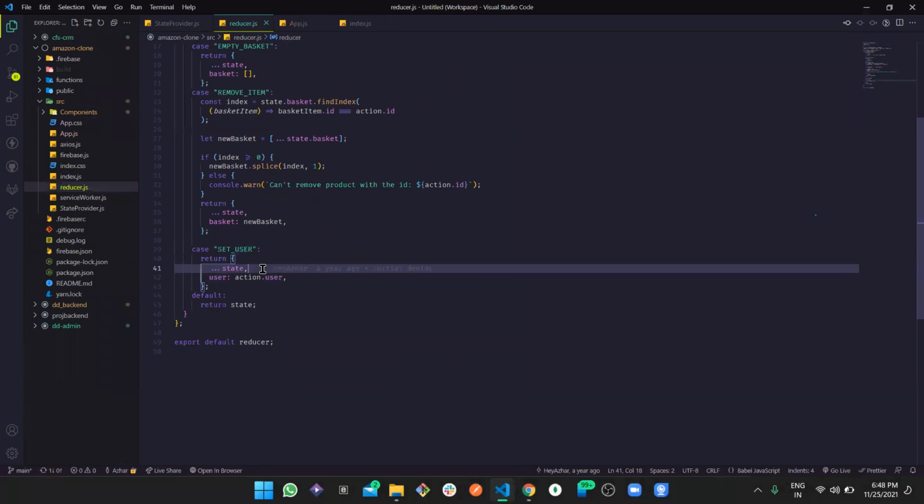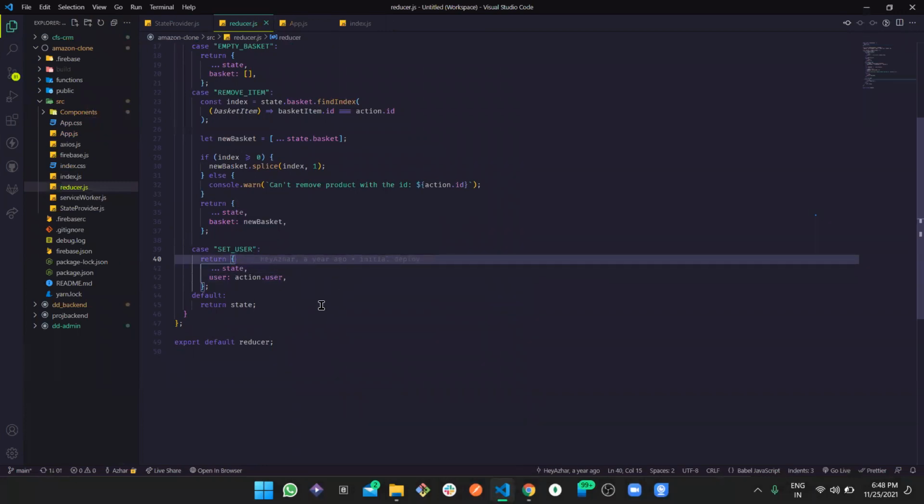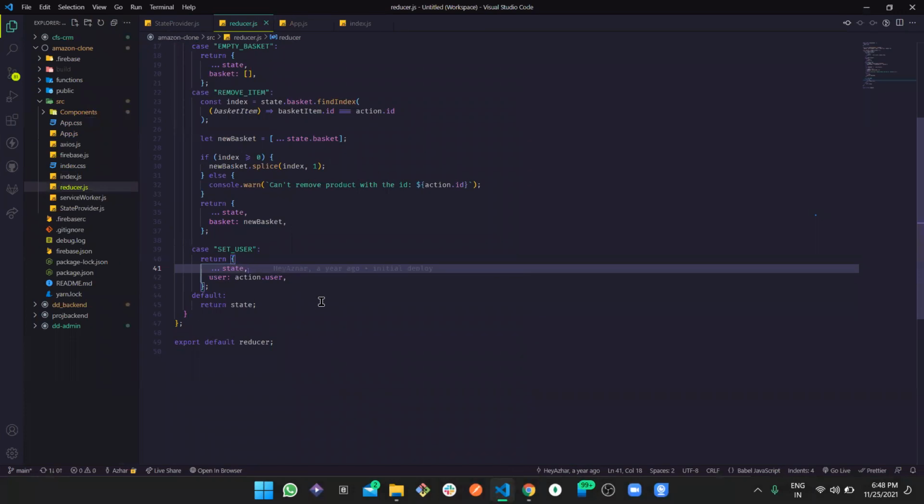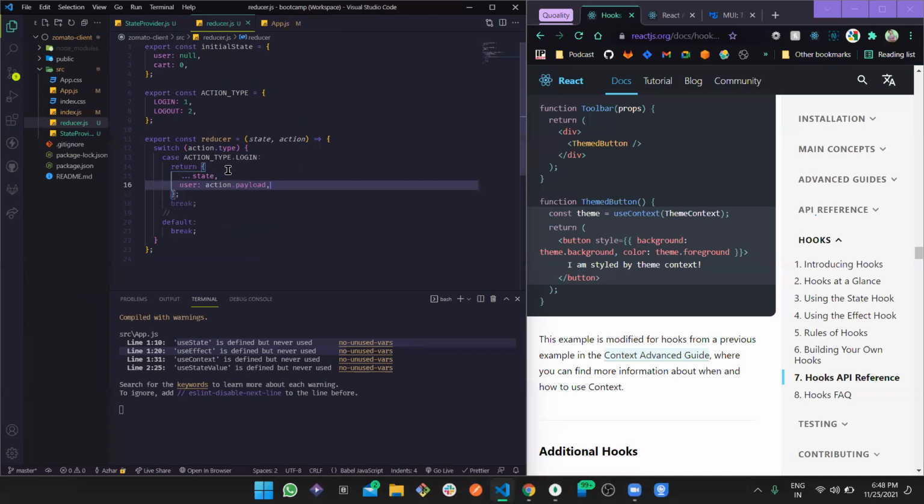That's it. So we are just getting this state, whatever we are getting, like suppose while calling dispatch for this login, we are also going to get the current state, and with that current state we are going to define this user with action.payload, whatever user we are getting with the payload. And then break is not needed.